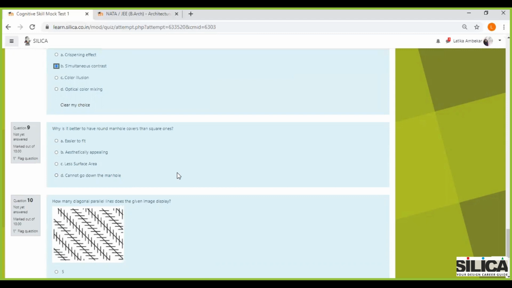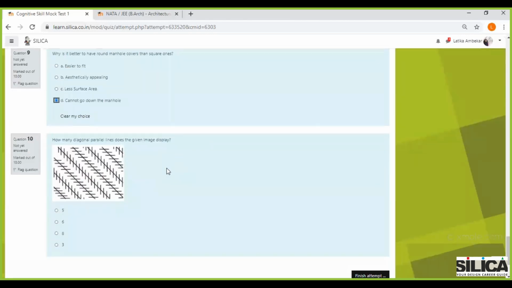Like it'll actually fit and it'll go down the drain. So a round manhole cover cannot be dropped down as the circumference doesn't allow it. If you have to make it pass, it has to be elliptical. If you've observed the lid of a pressure cooker, it basically works that way. So I think it is option D, that it cannot go down the manhole, and that is very important.